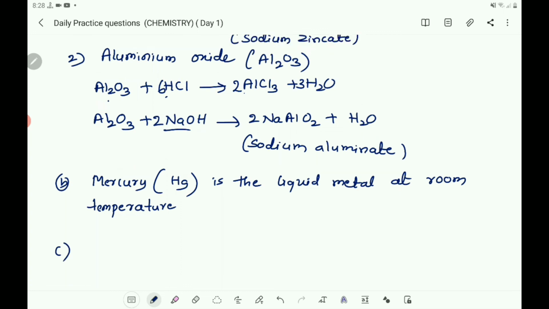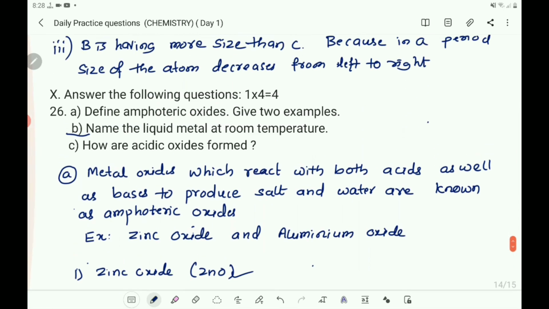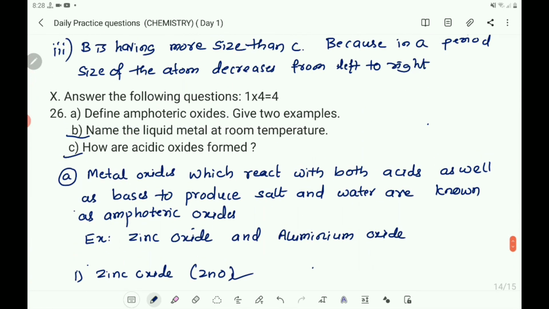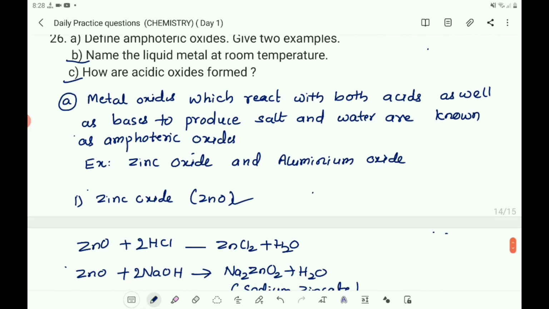Then you take C. So what is C? How are acidic oxides formed? When non-metal reacts with oxygen, acidic oxides will be formed.